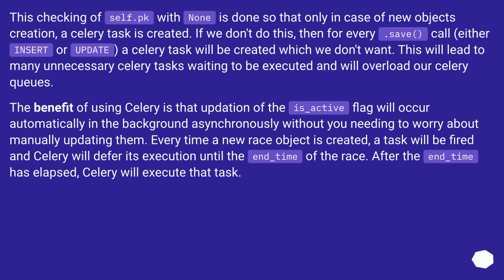The benefit of using Celery is that updating of the is_active flag will occur automatically in the background, asynchronously, without you needing to worry about manually updating them. Every time a new race object is created, a task will be fired and Celery will defer its execution until the end_time of the race. After the end_time has elapsed, Celery will execute that task.